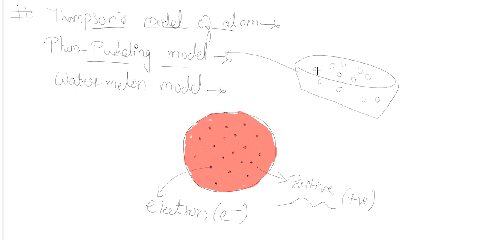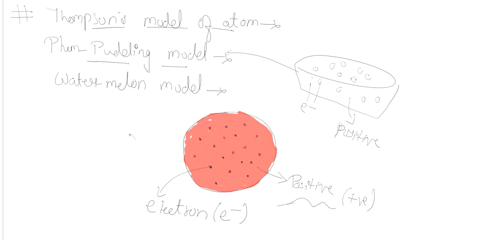Here the dry fruits represent the electrons, which have negative charge, and the semolina pudding represents the positive part. As you know, when positive and negative are attached to each other, they nullify and destroy each other.